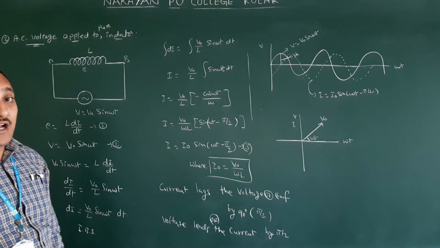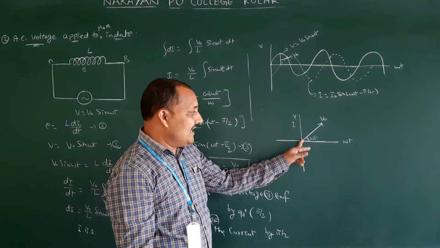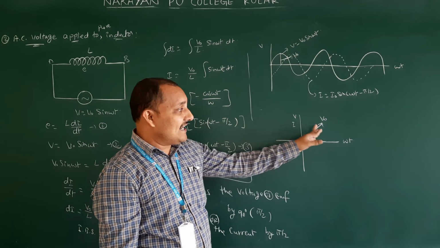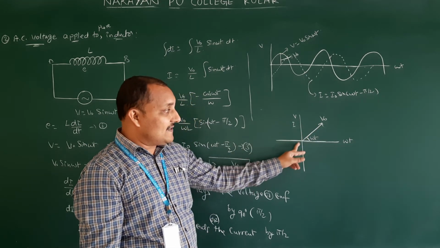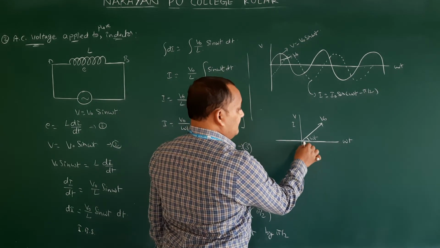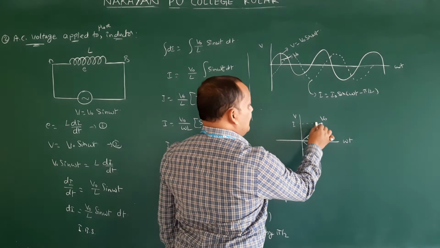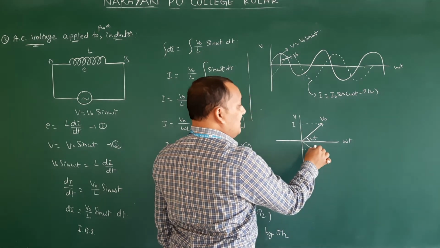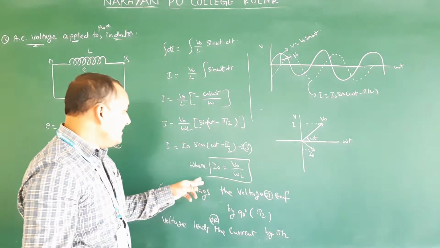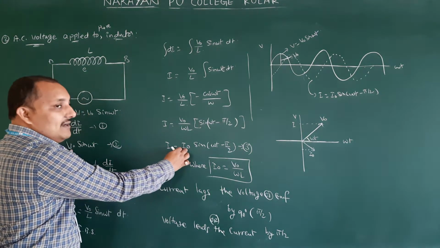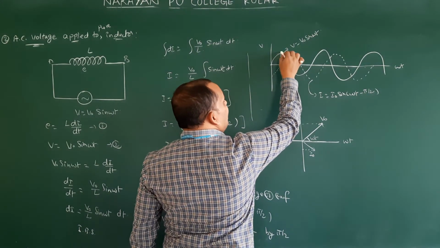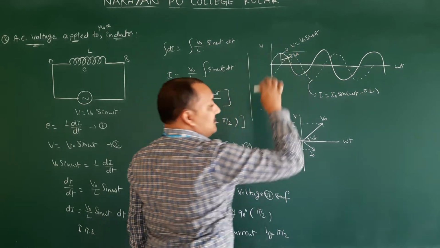Now where you have to draw I naught is very important. If you draw it in this direction, there is no phase difference. If you draw it here, first I comes and later V naught comes, which means the phase difference is 180 degrees. So for 90 degrees, you have to draw it here. This gives current, this gives voltage. This I naught will be a little bit smaller than V naught. You should not draw both equally, because that would indicate that V naught and I naught are the same, but they are not. So where V naught comes here, I naught goes here. You have to show a small difference.